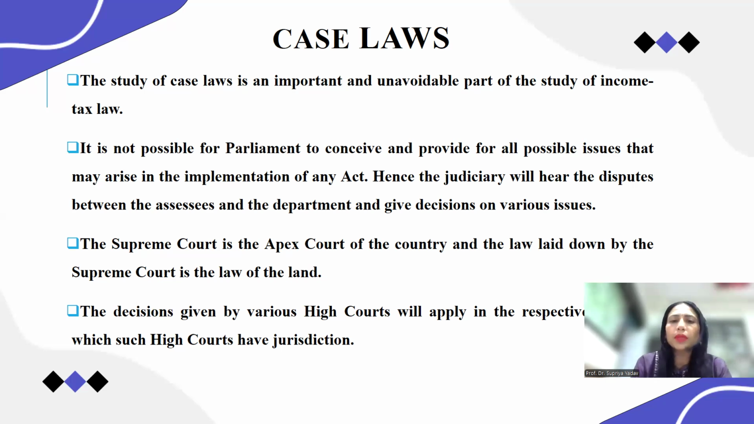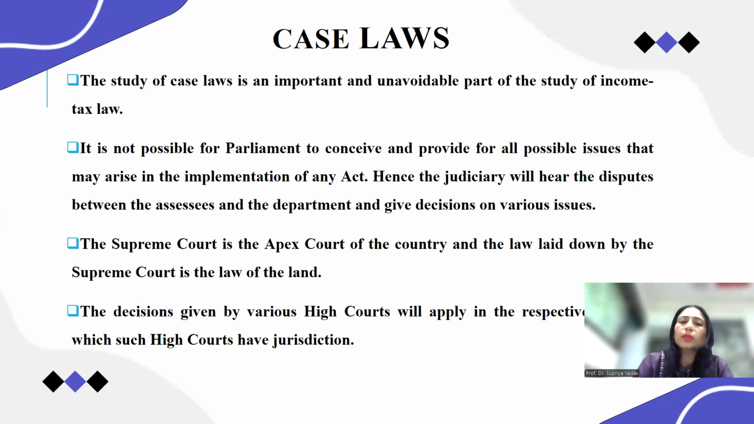The Supreme Court is the apex court of the country, and the law laid down by the Supreme Court is the law of the land. So when the decision is given by the Supreme Court, it is applicable to the whole of India. But if we move to the high court, for each and every state there are different high courts, so the decisions given by a high court are applicable to that particular state only, not to the whole of India. But the decisions related to income tax given by the Supreme Court are applicable to the whole of India. Okay, understand this?